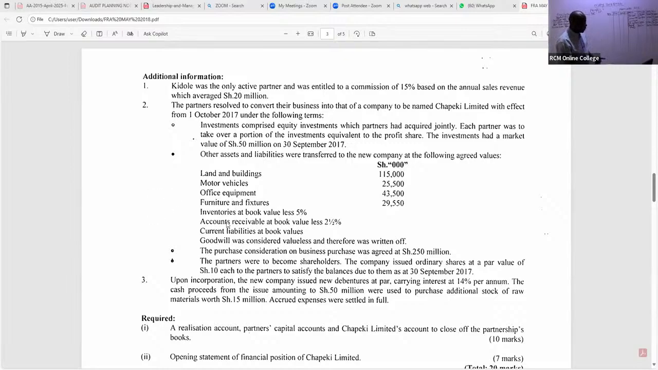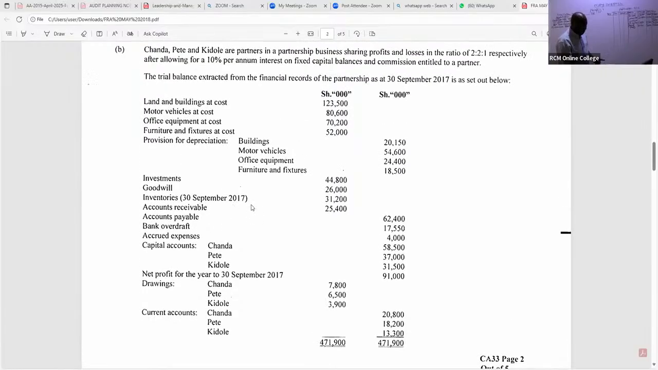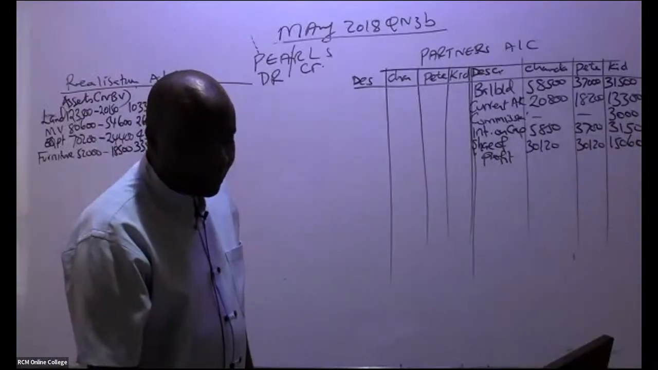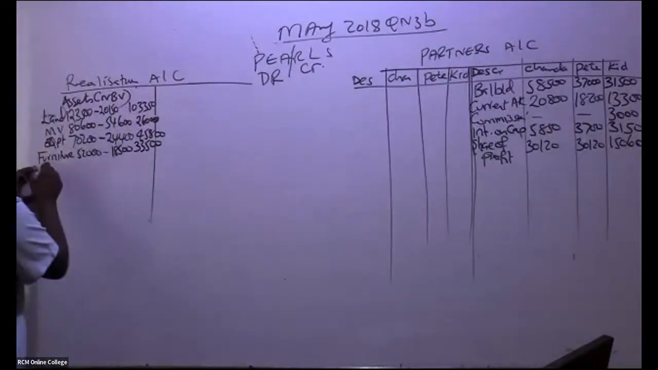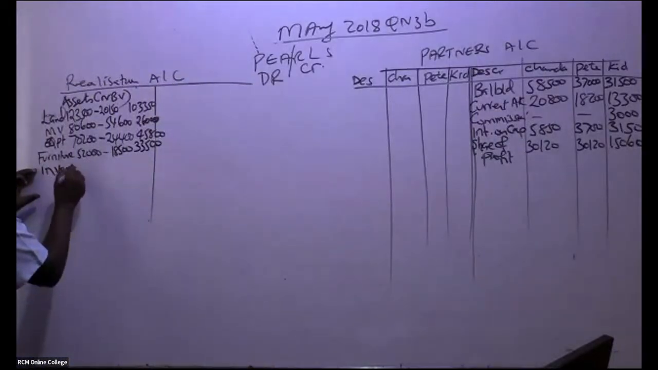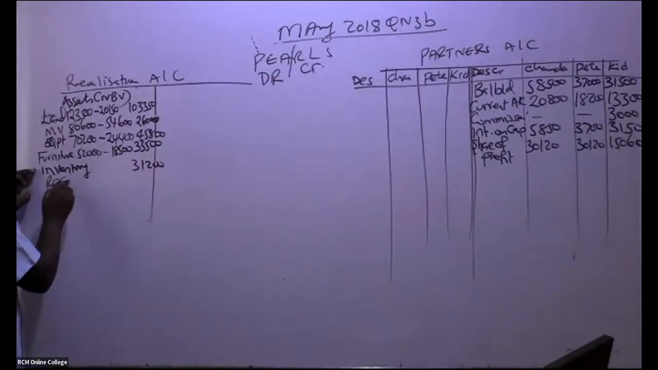So in this case for inventory, is there somebody who is able to see the inventory figure? The inventory figure, of course, we take it the way it is because there is no depreciation for inventory. So inventory, how much do I book in, my good students? Inventory, we have here 31,200.